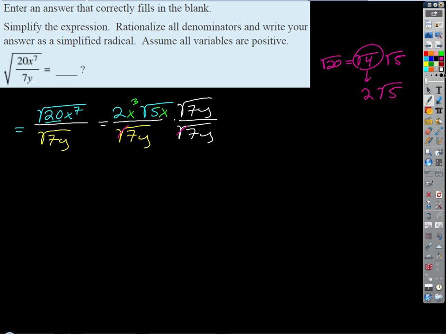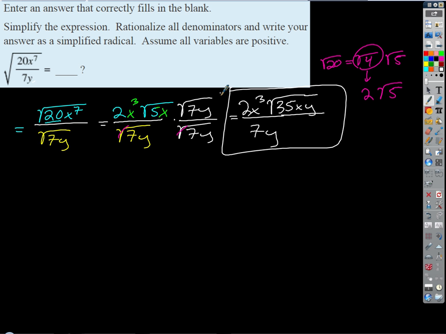And on the bottom, we end up with 7y. On the top, well, we've got our 2x cubed that's already out front, and then we've got the product of two square roots, and so we'll just multiply the arguments of the two square roots together, meaning we're going to end up with a big square root with the product of 5x times 7y. Well, what is 5x times 7y? That's 35 times x times y. So that's our final answer.